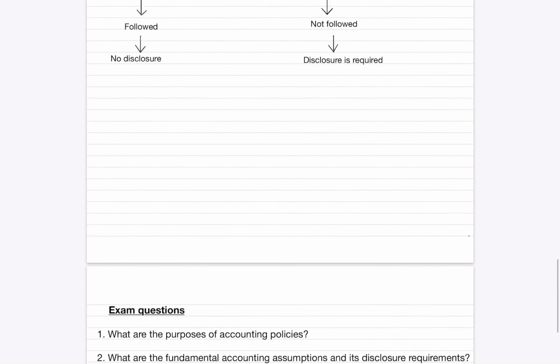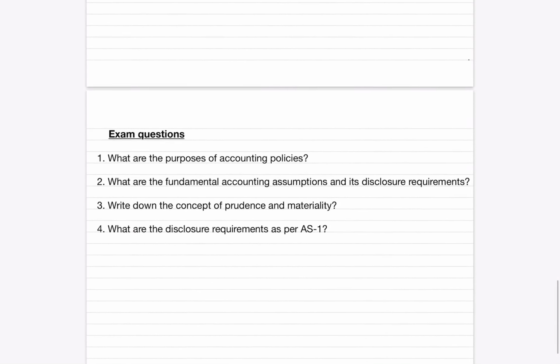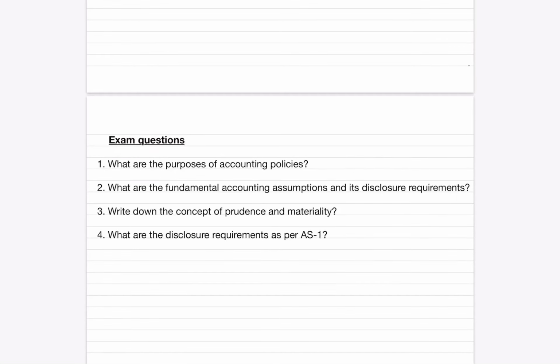Now we are going to see the past exam questions in this AS. What are the purposes of accounting policies? What are the fundamental accounting assumptions and its disclosure requirements? Write down the concept of prudence and materiality. What are the disclosure requirements as per AS1?